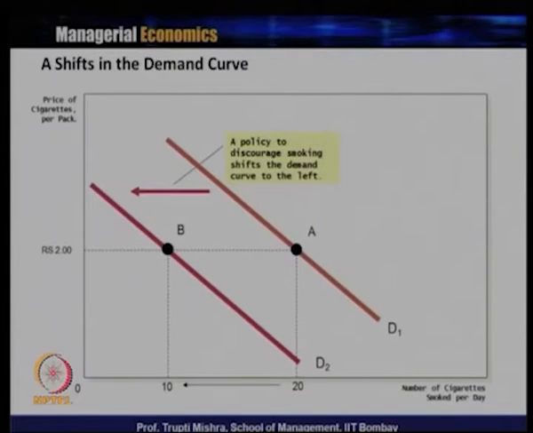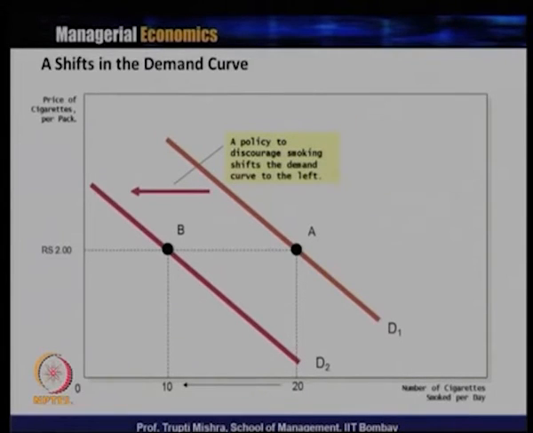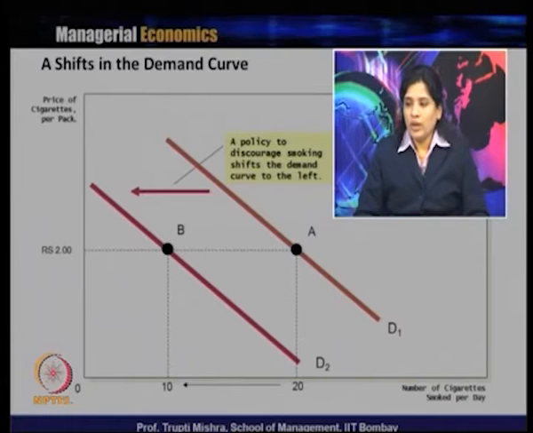Now suppose we take a specific case, a policy initiative, and see how it changes the demand. A policy to discourage smoking shifts the demand curve to the left. So here the product is cigarettes. The price of cigarettes per pack is represented on the y-axis, and the number of cigarettes smoked per day is represented on the x-axis. The demand curve is D1. When the price is 2, the quantity demanded is 20. Now, if you remember, there was a ban on public smoking one year ago. The policy or rule by the government is that there is a ban on public smoking.